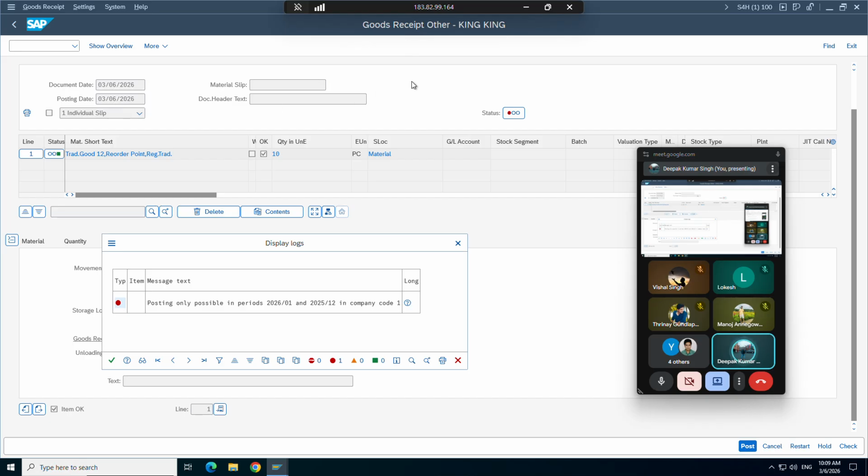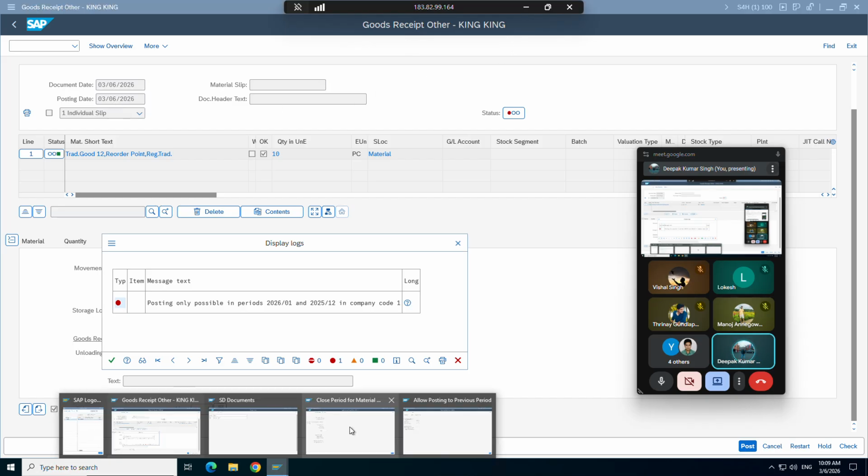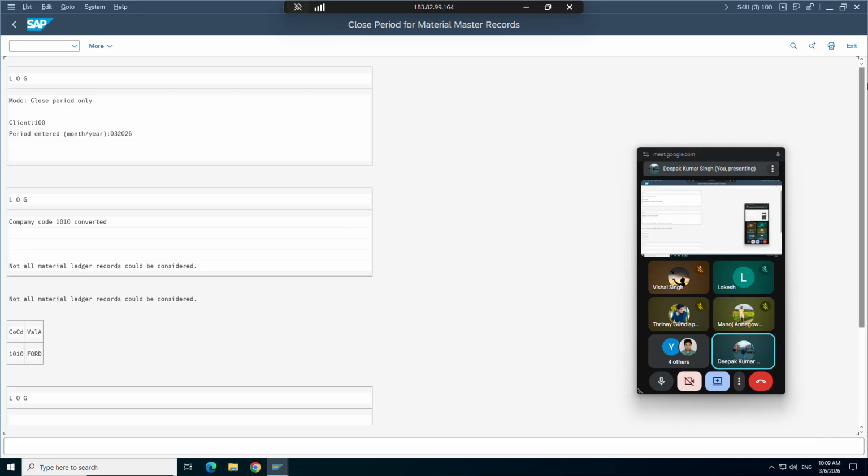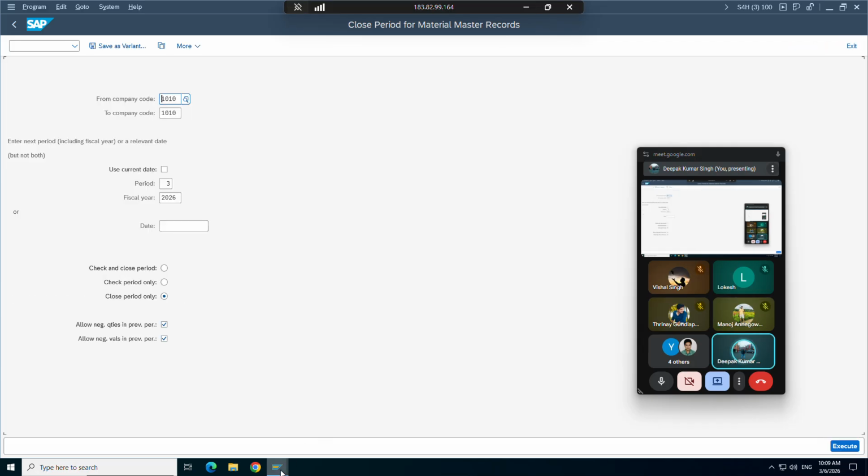When we are closed, just stop and then we can see. We have given the date 6th March. So let's open two, maybe two more. Maybe we have to open to 2026. Let's make it 3. Okay, now let's see what it says.